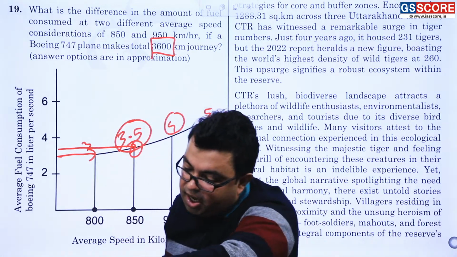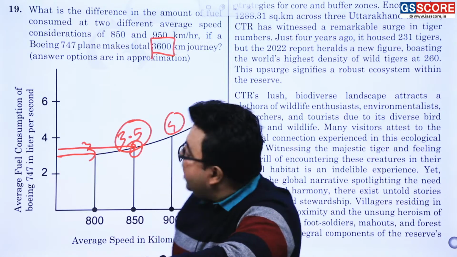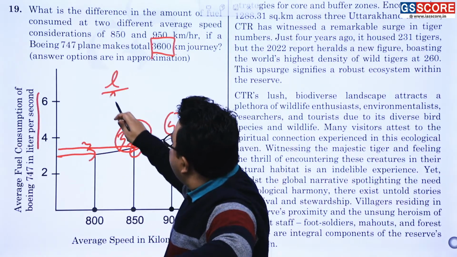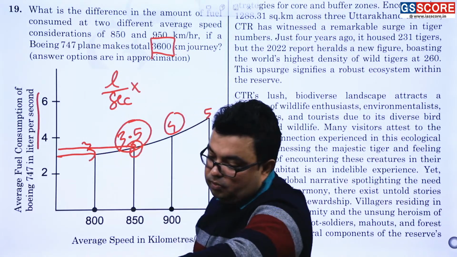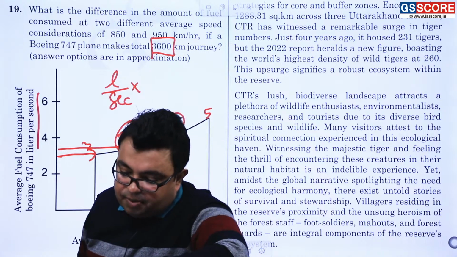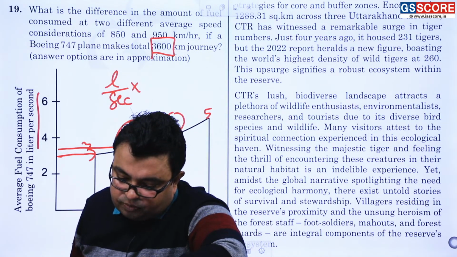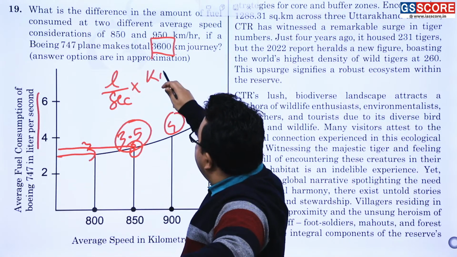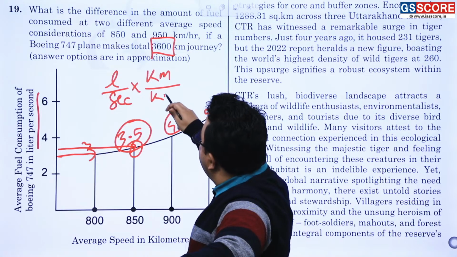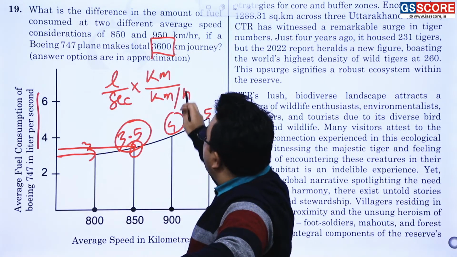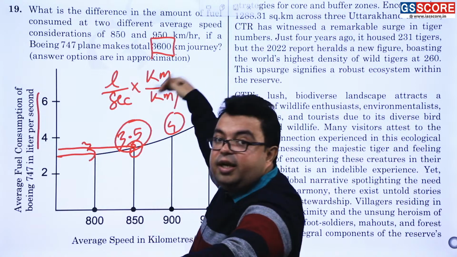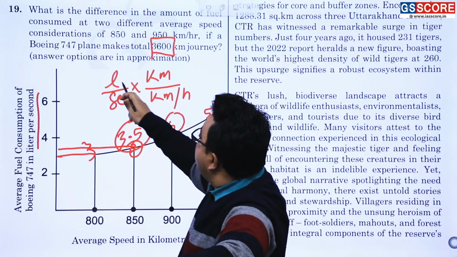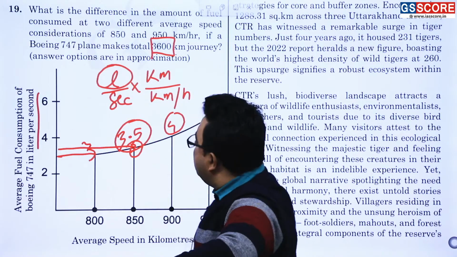See here. If I am doing it like that, this is in liter per second into liter per second into kilometer, whole divided by kilometer per hour. Now hour has gone above, so it is the time unit. Time cancels out, kilometer cancels out, so it is coming out to be in liter only. So the thing is what?